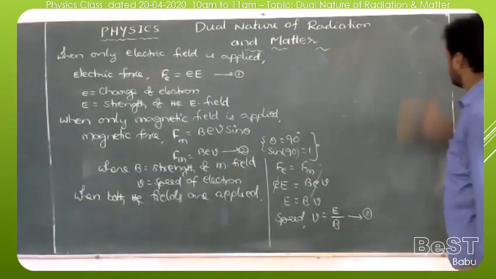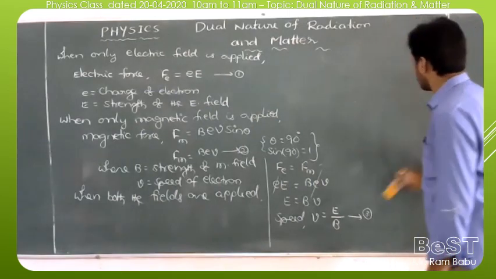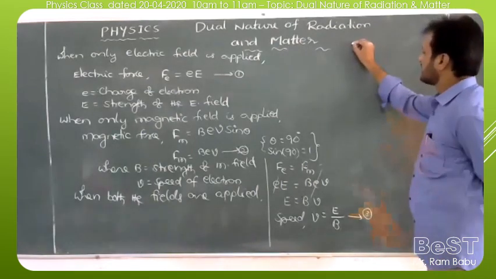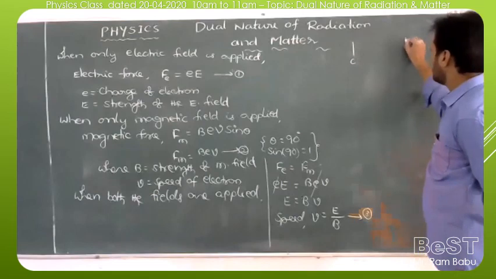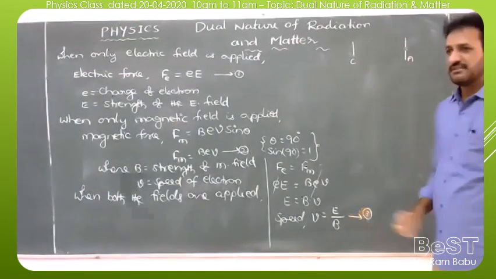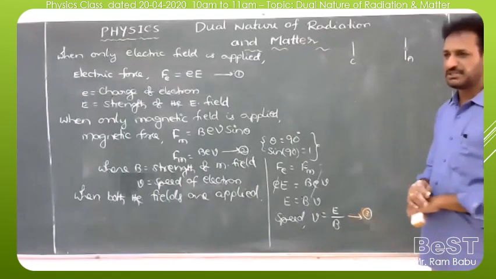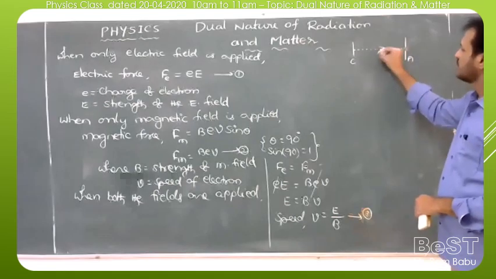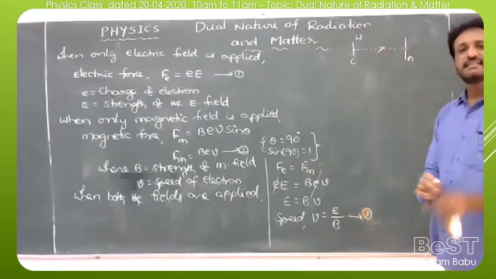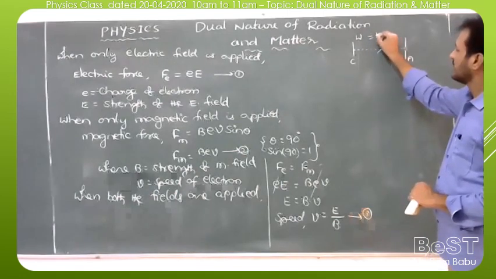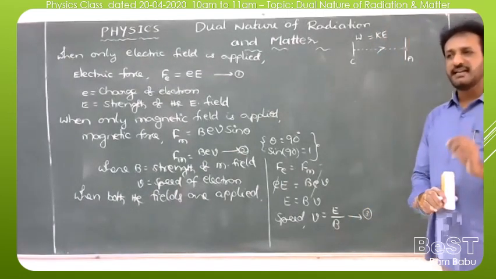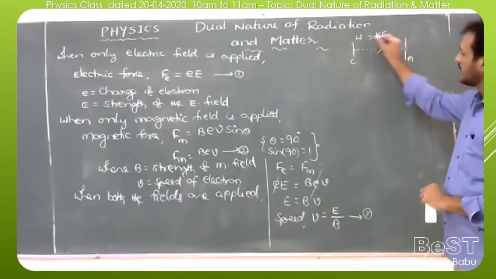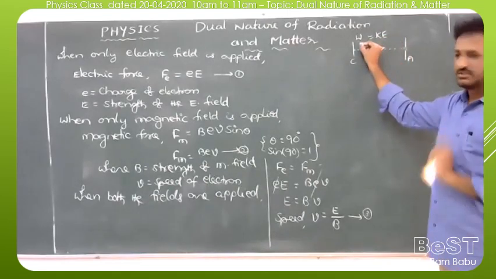But our aim is to calculate the specific charge of the electron. Check in the diagram whatever you have copied already. Whenever an electron is moving from cathode to anode, is any work done or not? When we apply some electric potential V and the electron moves from the cathode to anode, some work is done. This total work done is in the form of kinetic energy. Any particle in motion has kinetic energy. That's why when the electron travels from the cathode to anode, the total work done is in the form of kinetic energy. So we can equate here.